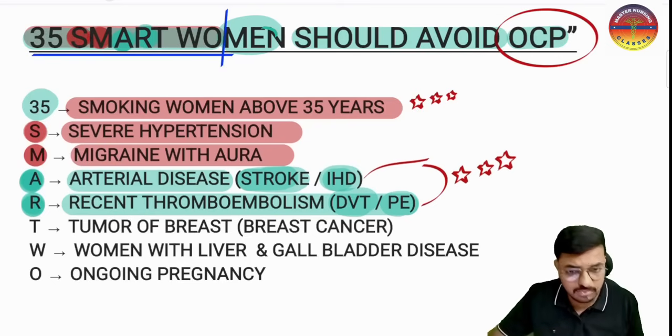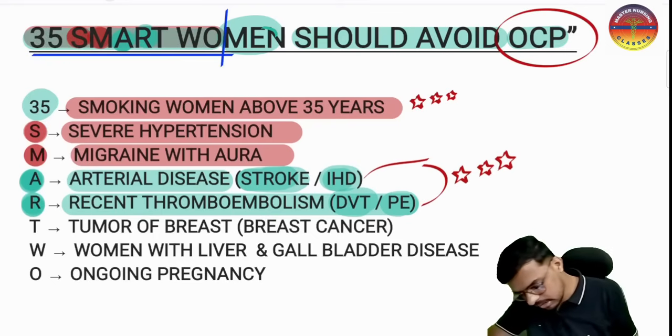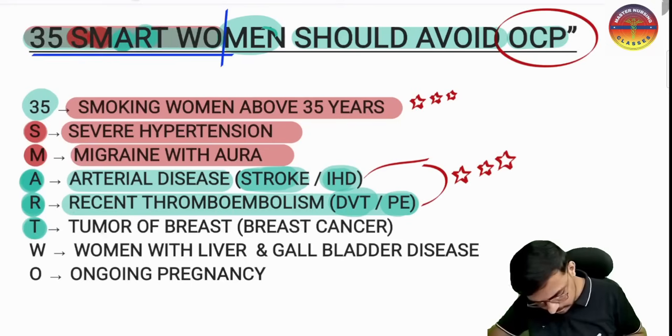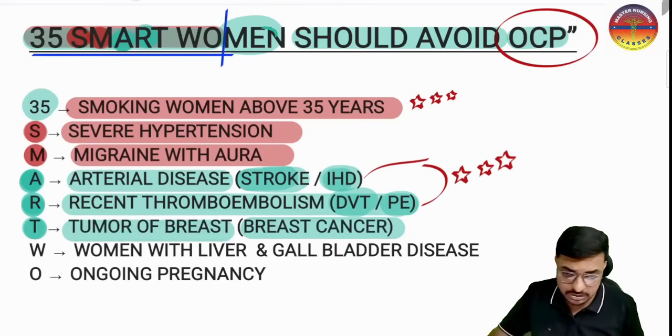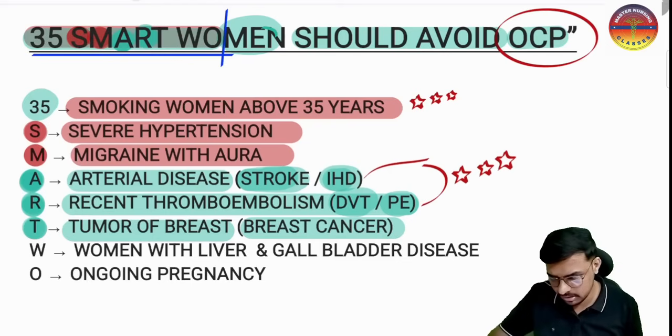And the third one is a woman who is breastfeeding. In a breastfeeding mother, oral combined pills are absolutely contraindicated. And along with this, tumors, especially a tumor of the breast. It will increase the breast cancer, especially the malignant breast cancer, so it is absolutely contraindicated.